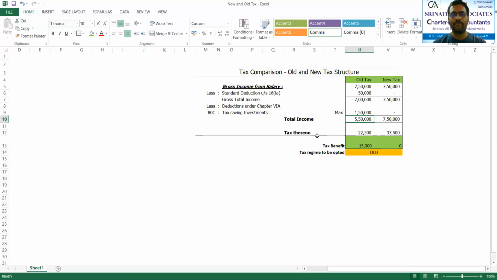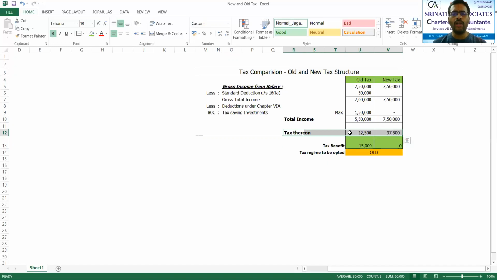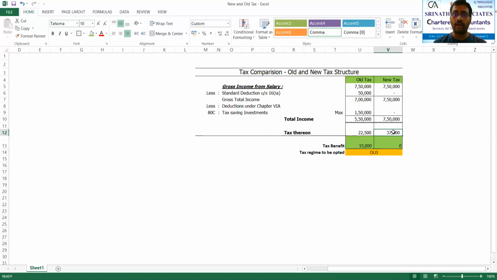In such a case, please see the tax liability, the basic taxation between old and new. Old will be 22,500, whereas new will be 37,500. You might ask, how come it is more? It is because in the old tax structure you have 50,000 towards standard deduction, whereas in the new you do not have that availability.